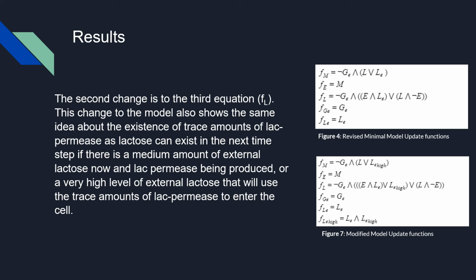In order for lactose to be present in the next time step, there needs to be no external glucose and enzymes representing lac permease and external lactose, or high levels of external lactose, or internal lactose and no enzymes to break down that internal lactose. This shows the same idea that was presented on the last slide, that if there are trace amounts of lac permease, a large quantity of external lactose will still make its way into the cell.